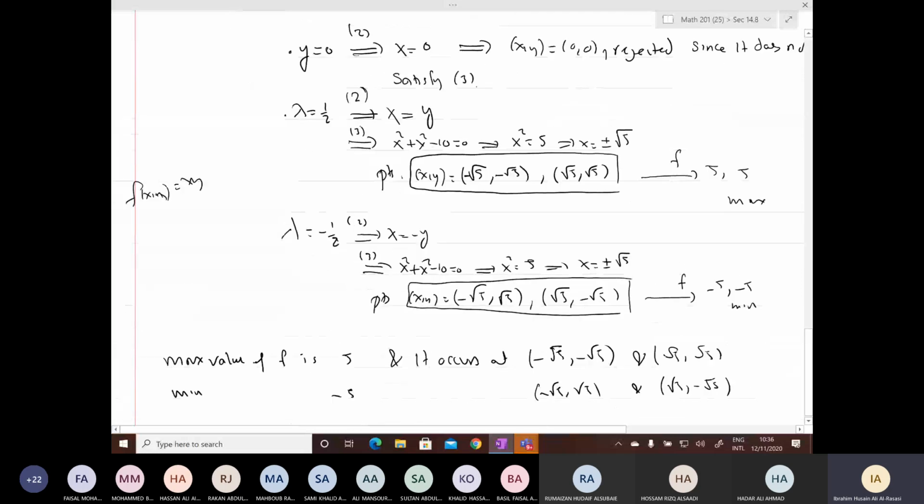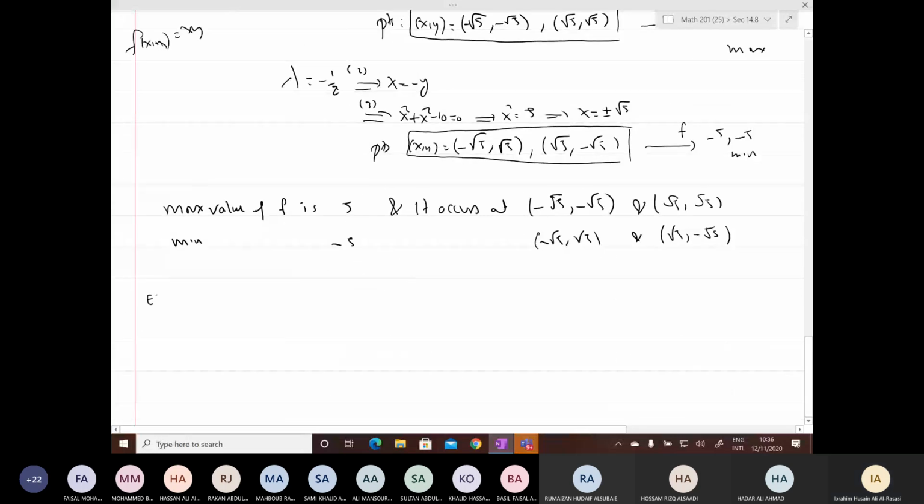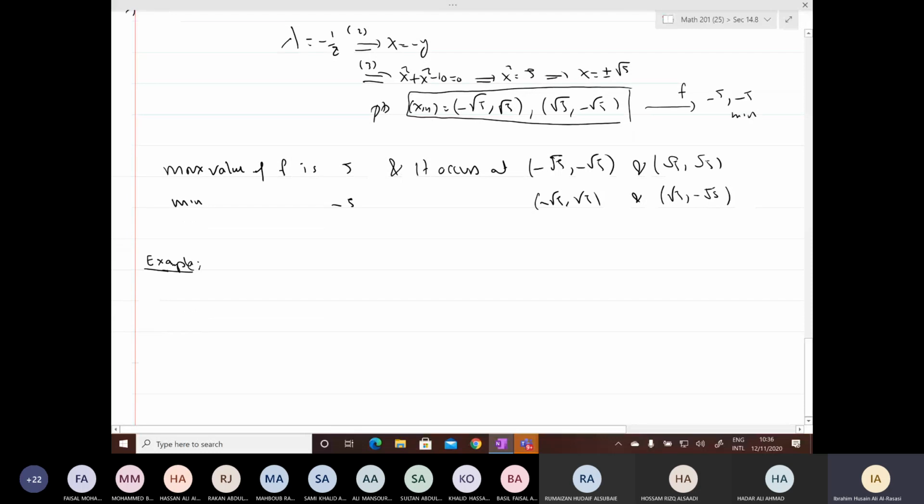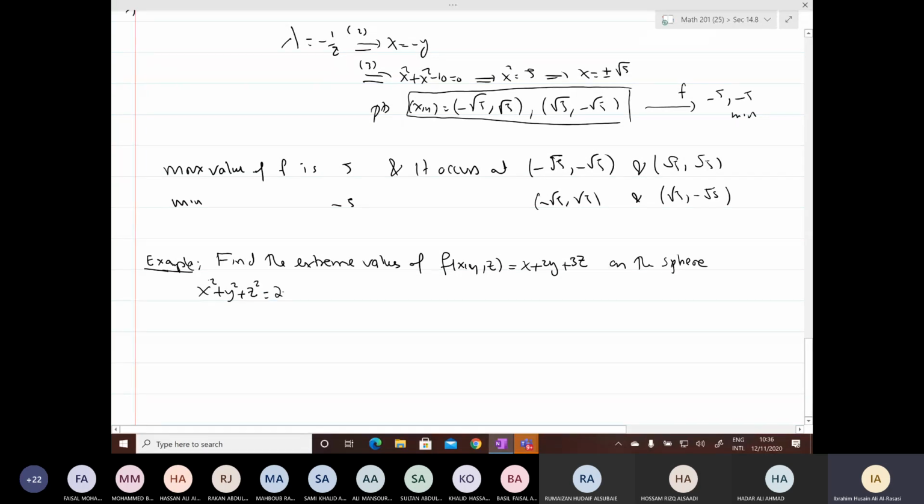Okay. Do you have any question before I go to the next example? Okay, so let me write a second example, then you can ask me at the end if you have a question. Find the extreme values of f(x, y, z) = x + 2y + 3z on the sphere x squared plus y squared plus z squared equals 25.